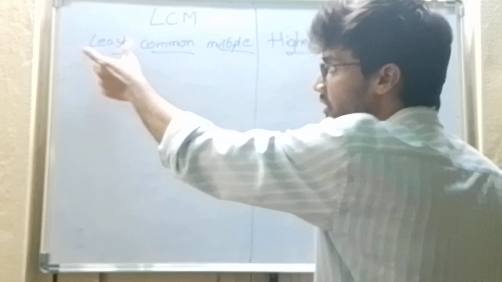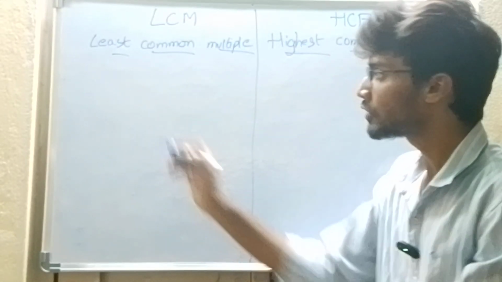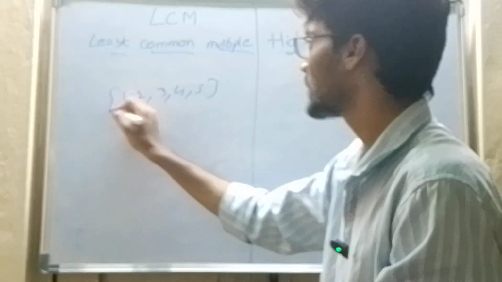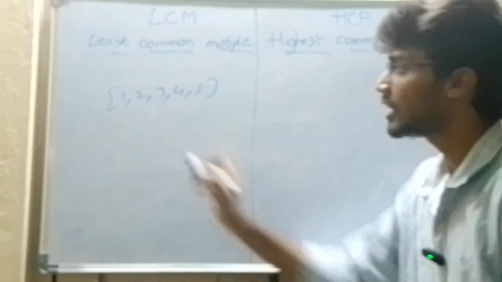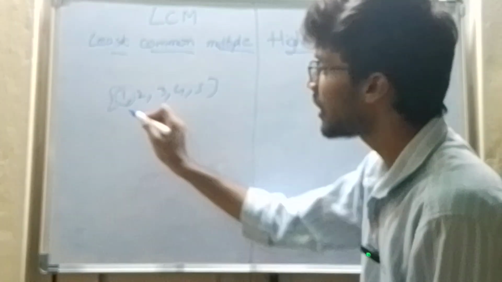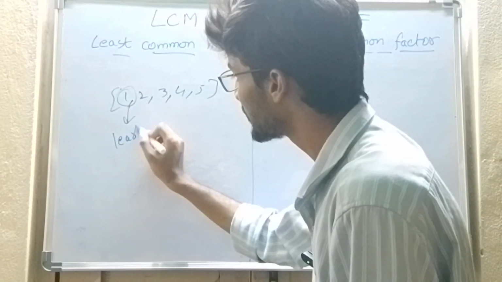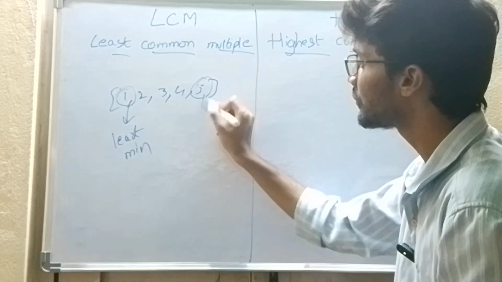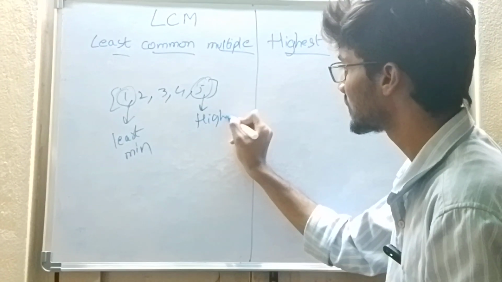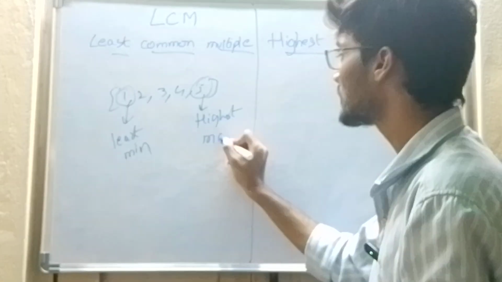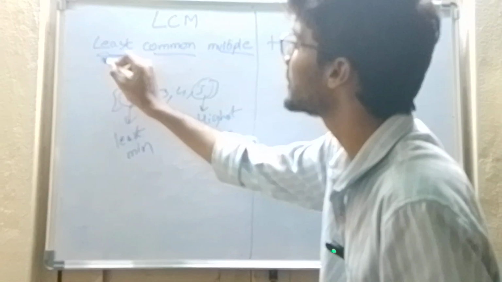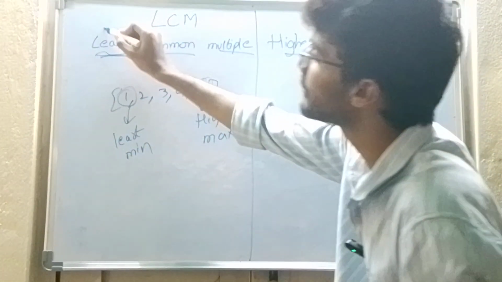What is least? Least means minimum. For example, if I take 1, 2, 3, 4, 5, this is the set. What is the least one in this? 1 is the least one. Also, what are the names for this? Least, minimum. And what is the highest one? This one, 5, is highest, or in other terms, maximum. Least means the minimum value. So are we familiar with the word least? Yes, we are.